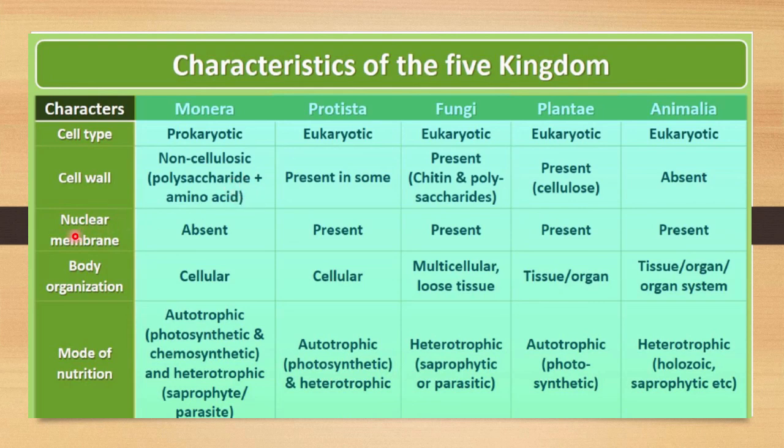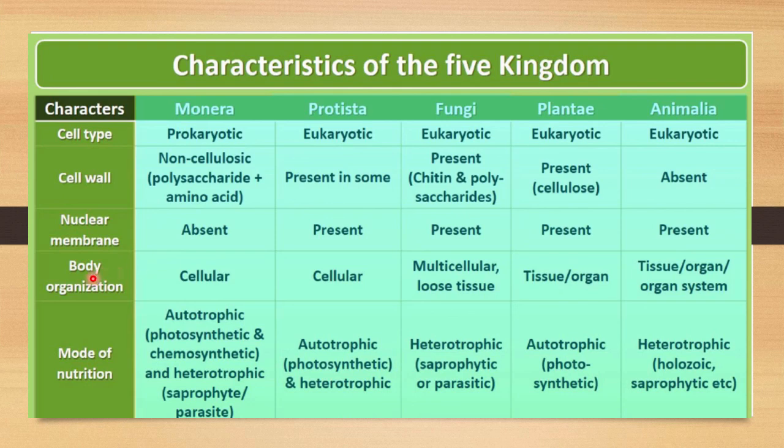Next, the nuclear membrane is absent. It is the definition of a prokaryotic cell, right? When the nuclear membrane is totally absent, that's when we call it a prokaryotic cell. So here the organisms are prokaryotes, that's why they do not have any type of nuclear membrane.